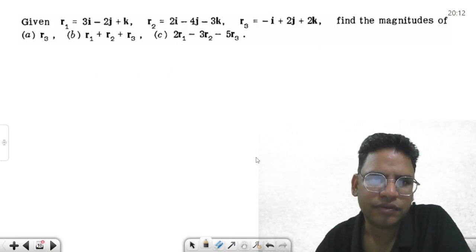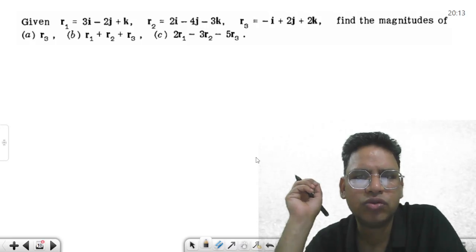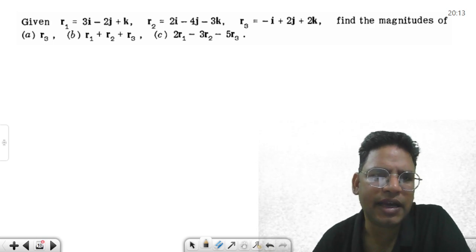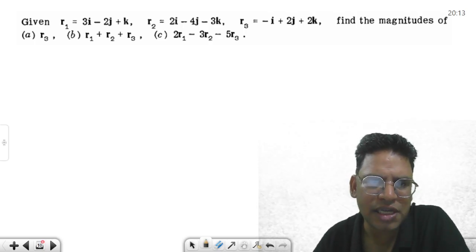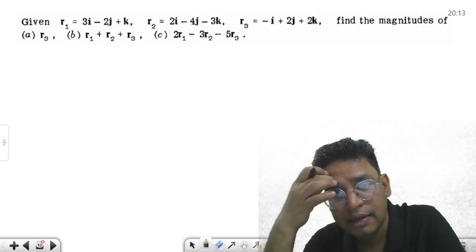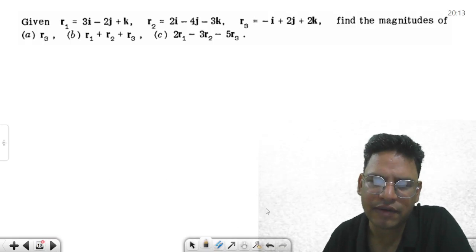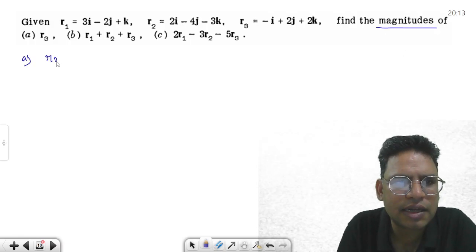Now let's say r1 is equal to 3i minus 2j, and this is given. What you have to find out is r3, the magnitude basically. This question is again easy, I was not reading the question thoroughly. You have to find out the magnitude. What is r3 vector?